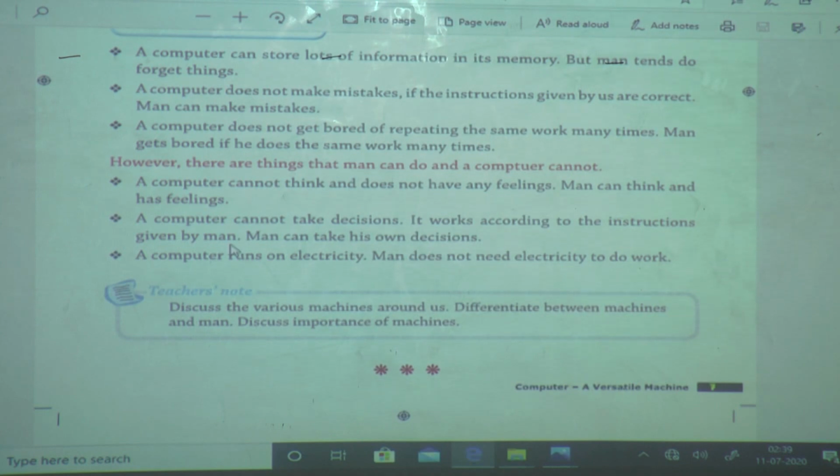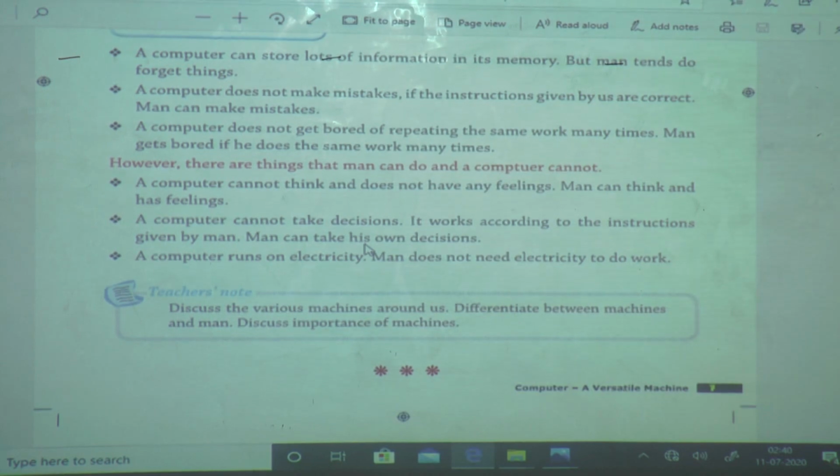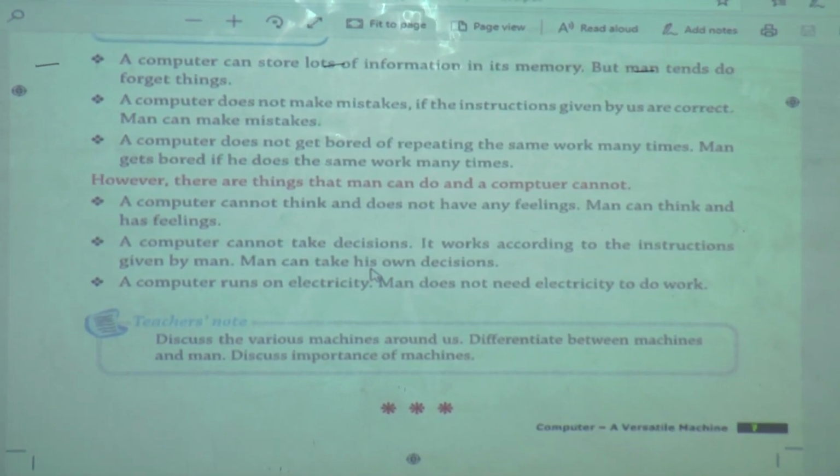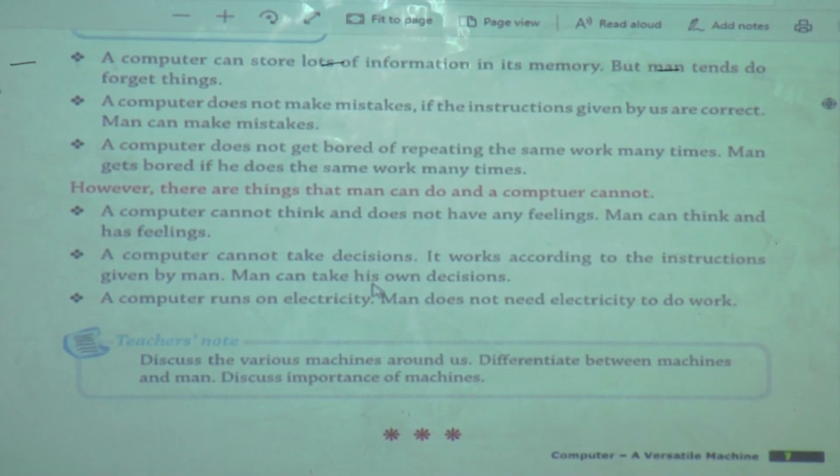Means whatever input or instruction we give to the computer, on that the computer works. A computer does not have its own brain. Man can take his own decision, right? If you want to wear a red dress and your mother tells you don't wear this dress, do you have decision power or not? Yes, we have decision power.